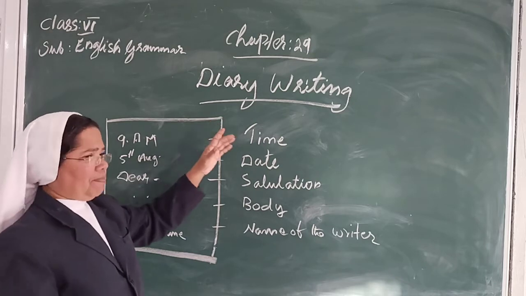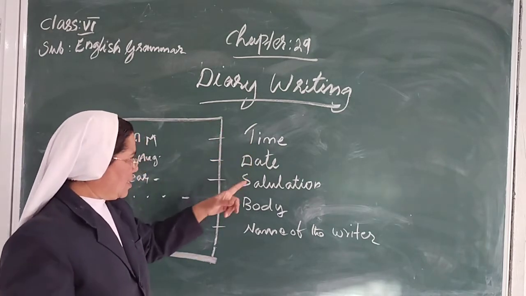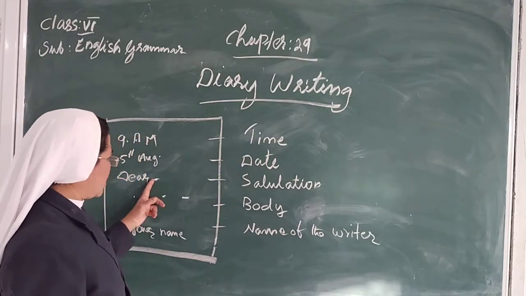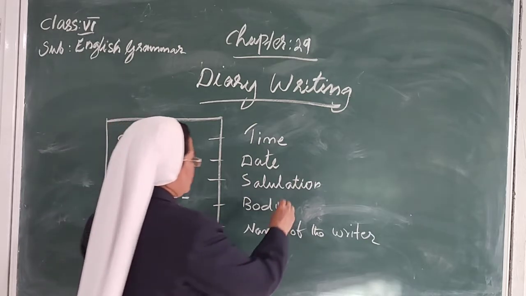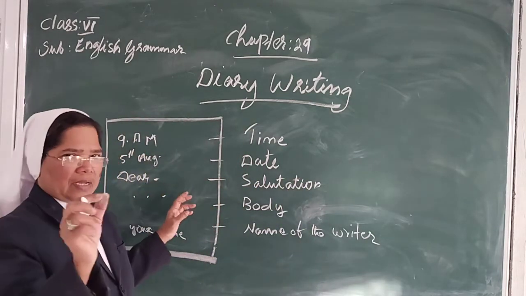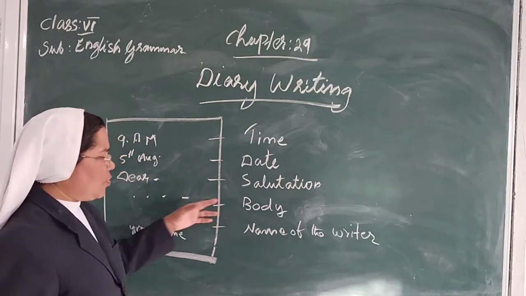diary? When you write the first page, first you have to write the time. Then the date: which date are you writing the diary? Write down the date, then the salutation. Salutation also we have to write here. Then you can make it with no name. Then the body.